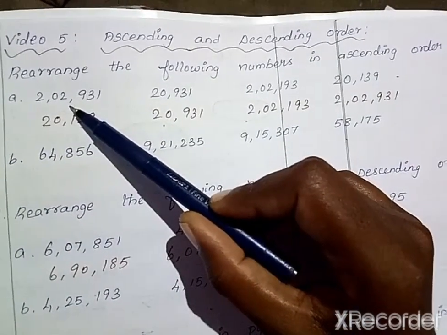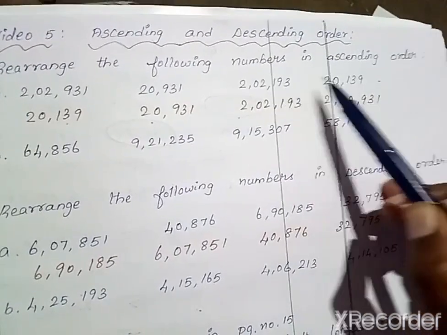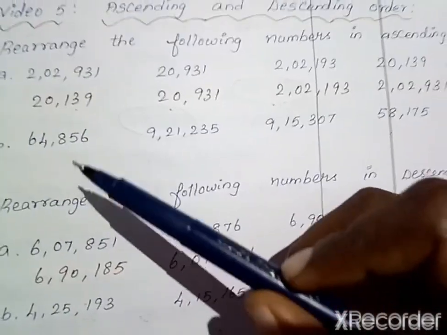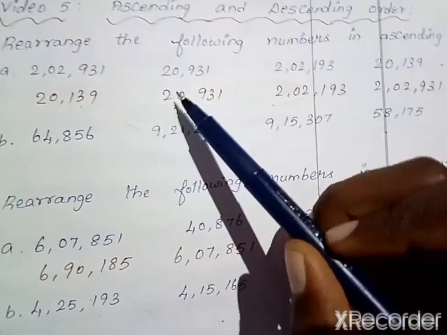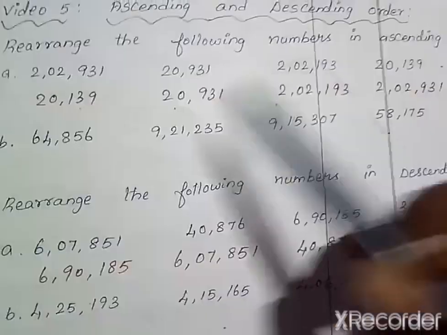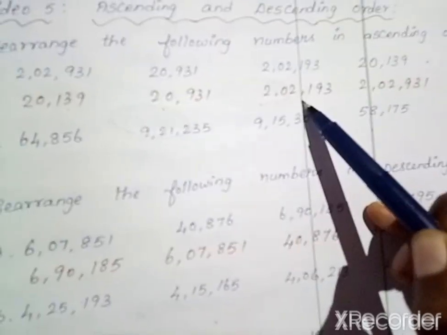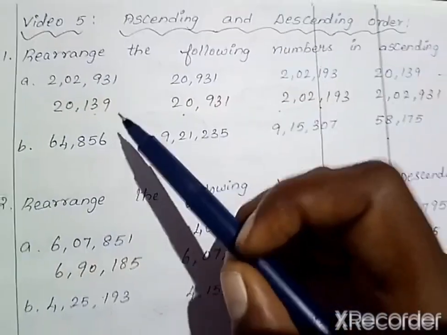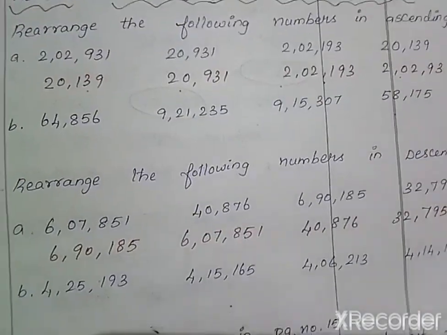Here 2 lakh, 2,931, 20,931, 2,02,193, 20,193. This is your question. You have to arrange these numbers in ascending order. First you have to start from the smallest number. Which is the smallest number? Yeah, here 20,139 is the smallest. So we have to write that first. Then 20,931. Then 2,02,193. Then 2,02,933. So here we have arranged the given numbers in ascending order. Similarly, the B sum you have to do it.